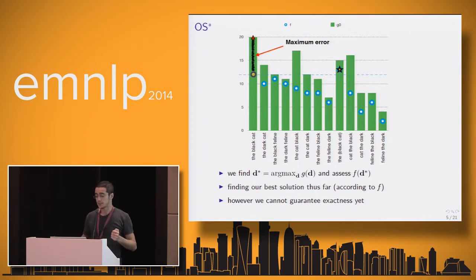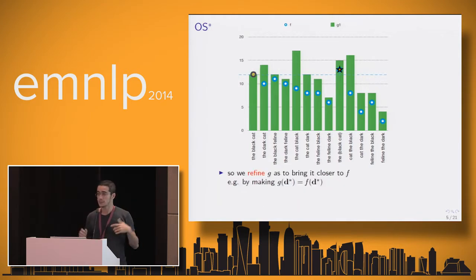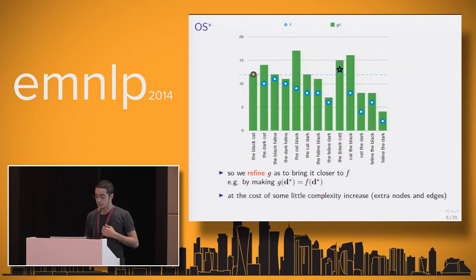What we can do here is, well, we're not satisfied with the error that we have so far, and we refine G so that G looks more like F, at least around that derivation. A very simple way of doing that is imposing that for that specific derivation, G actually assigns the F score. This comes at a little cost in complexity because you just add as many nodes to the hypergraph as there are nodes in the derivation, at least for the simple operation. We're going to talk about some other operations later.